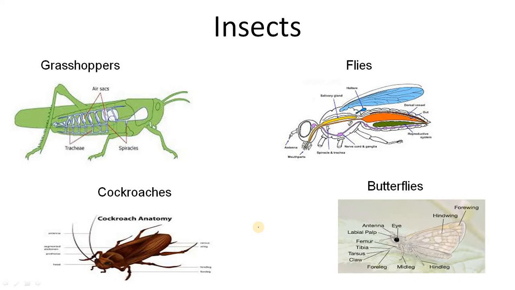See, this is different. So what we can say, insects do not have lungs. So how do they breathe then? If they do not have lungs, how do they breathe?